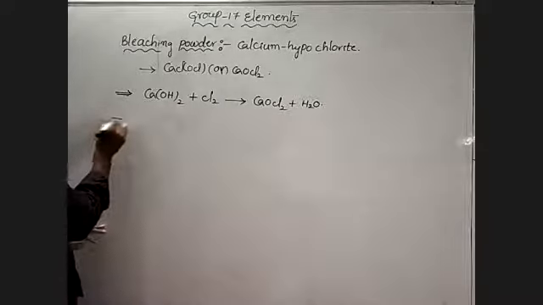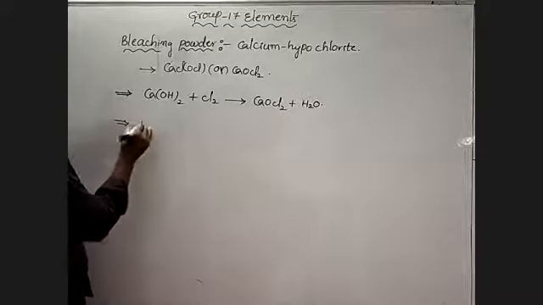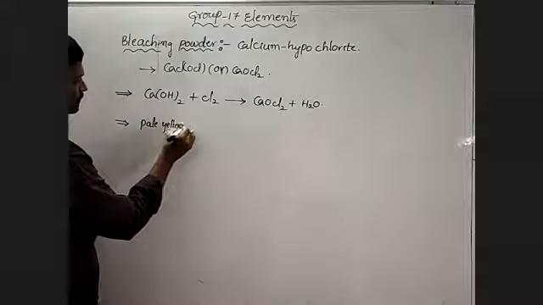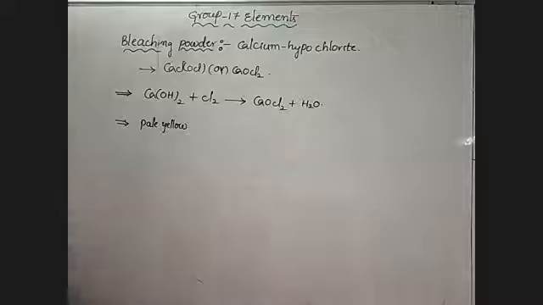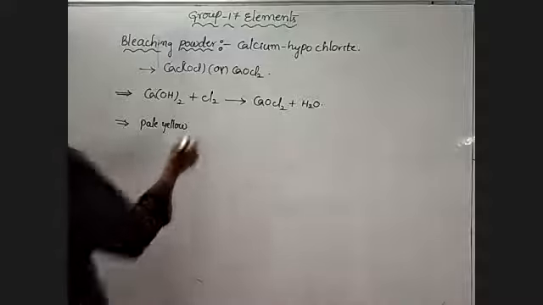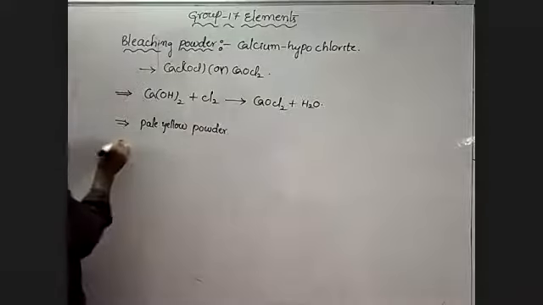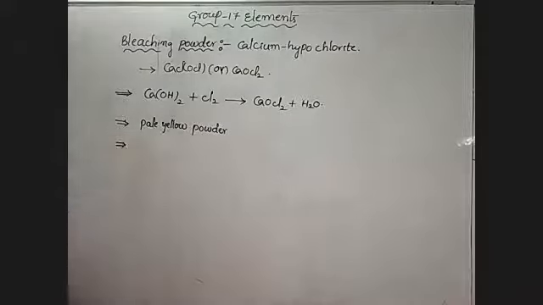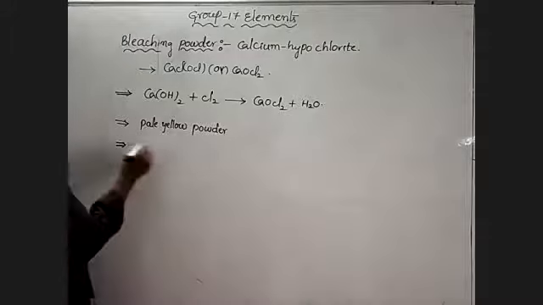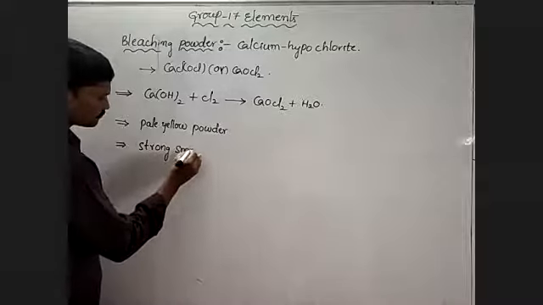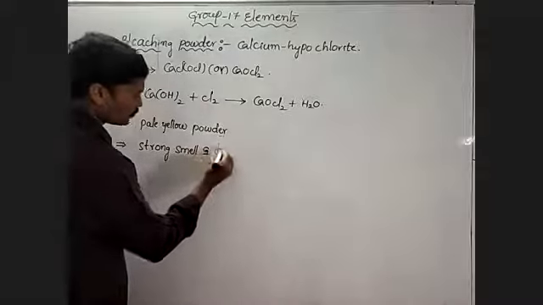Now, the properties of bleaching powder. It is a pale yellow colored powder. It has a strong smell of chlorine.